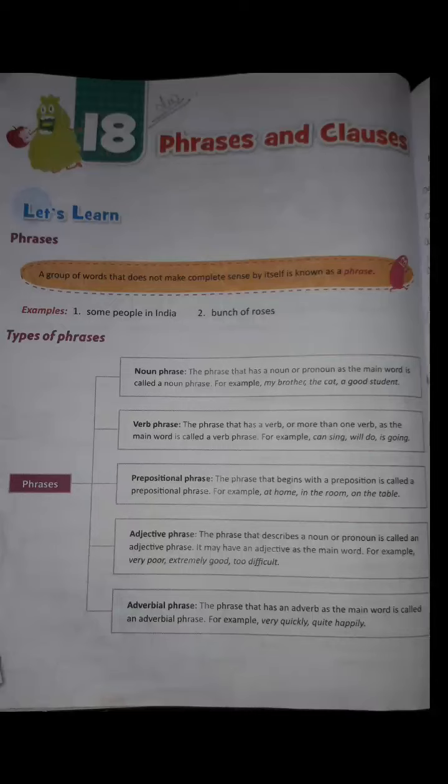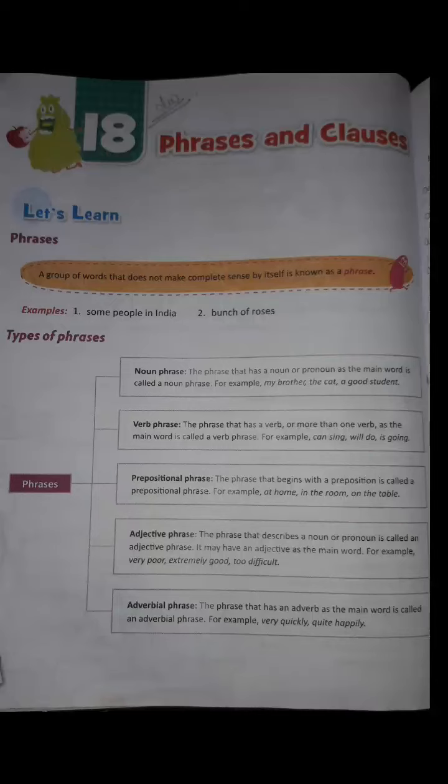Now types of phrases. What are the different types of phrases? Noun phrase, verb phrase, prepositional phrase, adjective phrase and adverbial phrase. So noun phrase, the phrase that has a noun or pronoun as the main word is called a noun phrase. For example, my brother, the cat, a good student.